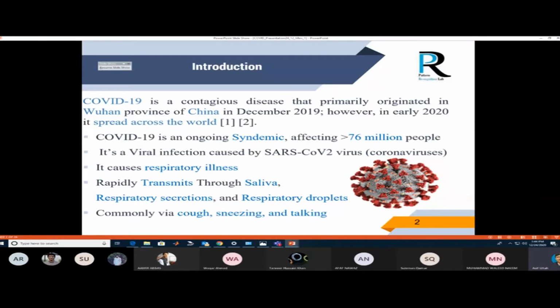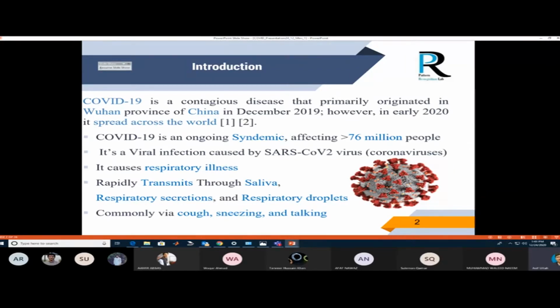As you know, COVID has spread throughout the world and affects more than 200 countries, more than 80 million people, and it has caused 1.6 million deaths. So an early diagnostic system, an early detection system, is very important in order to prevent such a disease.